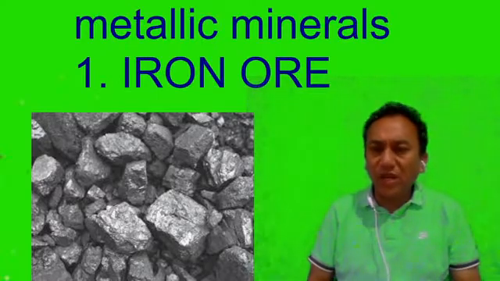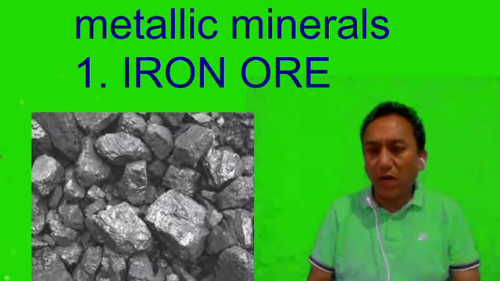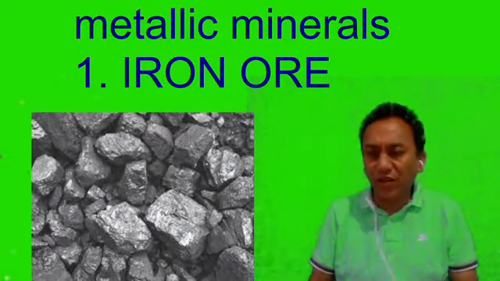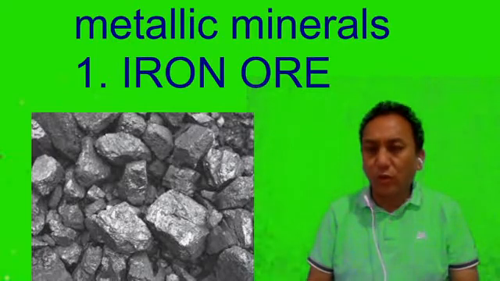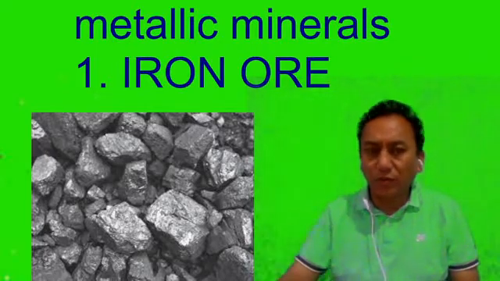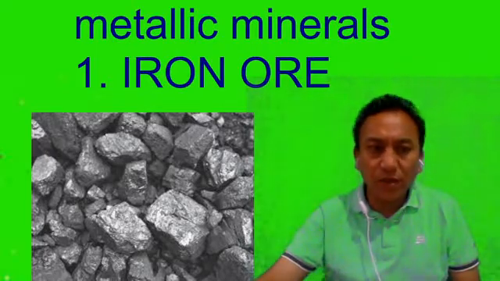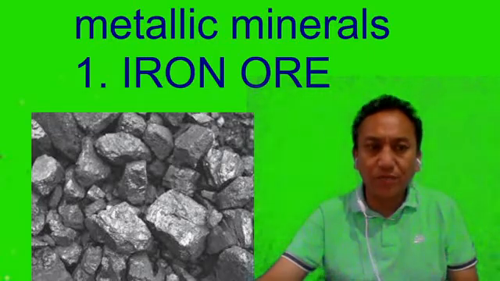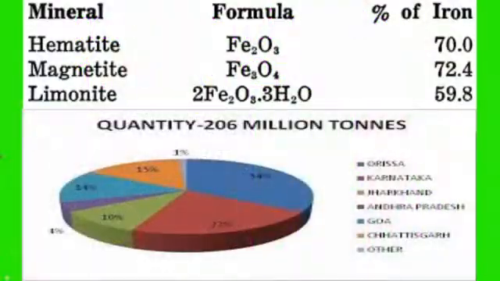Now there are three main varieties of iron ore found in our country. The first one is magnetite, which is the best quality, with the highest iron content. It has 72%, and it is found in states like Andhra Pradesh, Goa, Kerala, Tamil Nadu, and Karnataka.